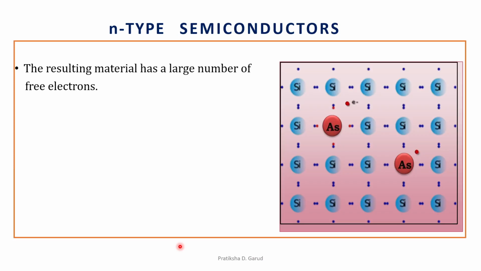So we can see that we have this N-type semiconductor. It is made of pure silicon, and to it we have added the impurity of arsenic. Arsenic has 5 electrons.